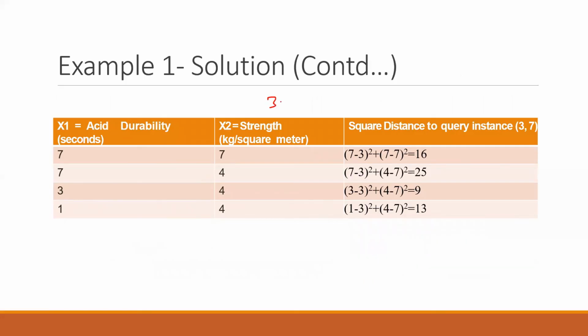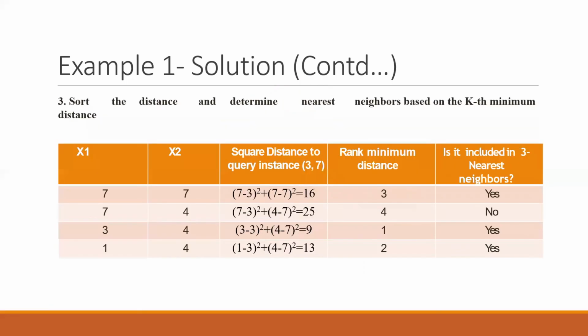We have to do it for 3 comma 7. That's our query. So 3 comma 7 is being calculated here. Every time you will see on the right hand side is 3 in this case and 7 in this case. The distances are being calculated. The distances are coming out to be 16, 25, 9 and 13. So these are the squared distances to query instance 3 comma 7.